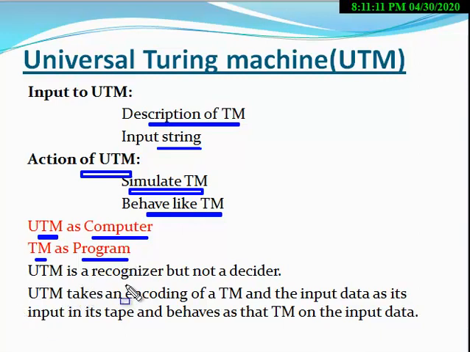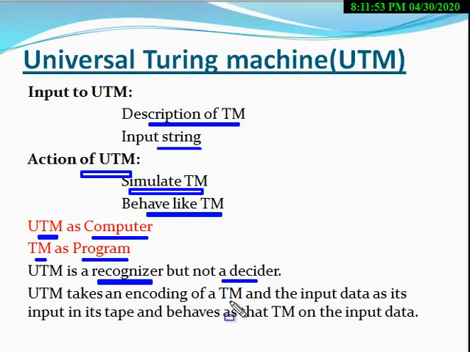Next, UTM is a recognizer but not a decider. It is a recognizer, it is not a decider. That is, UTM can accept strings. If you pass some input string to the UTM, then that UTM can accept it. It cannot decide, that is, in this case, it cannot give any decision regarding the input string. UTM takes an encoding of a Turing machine.